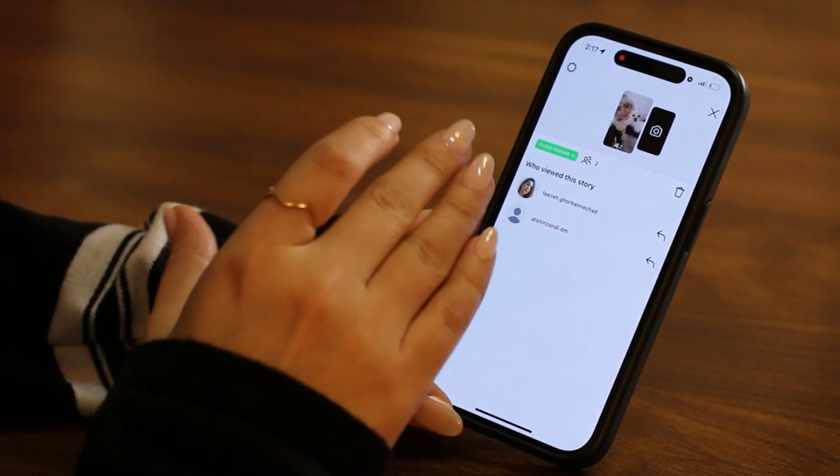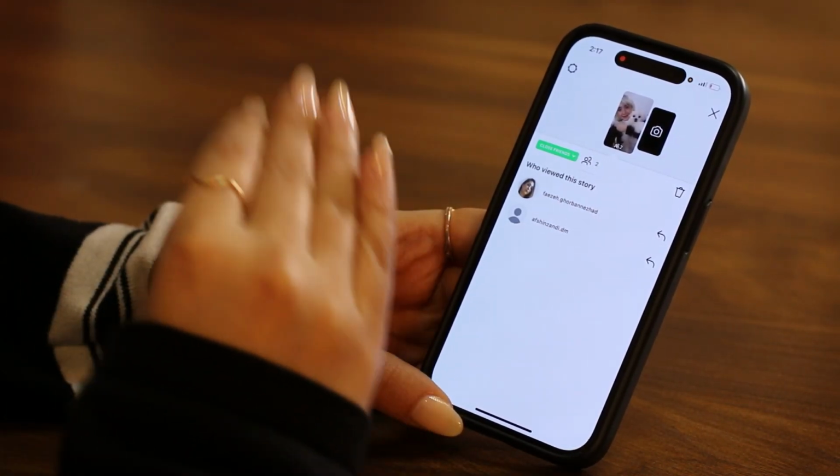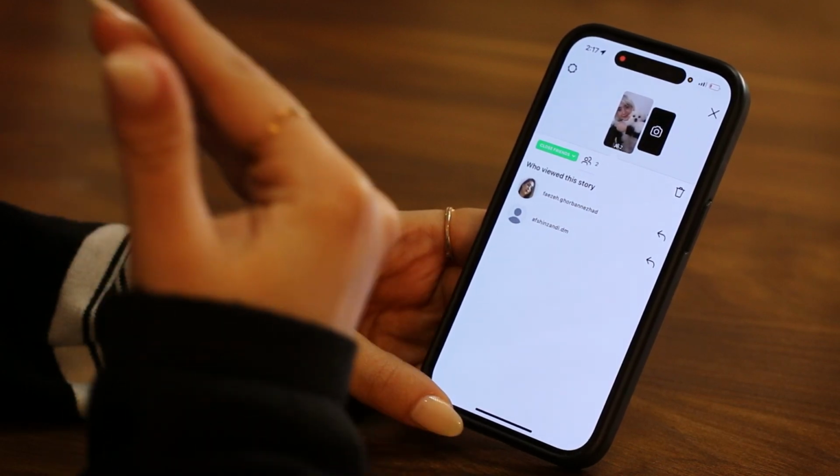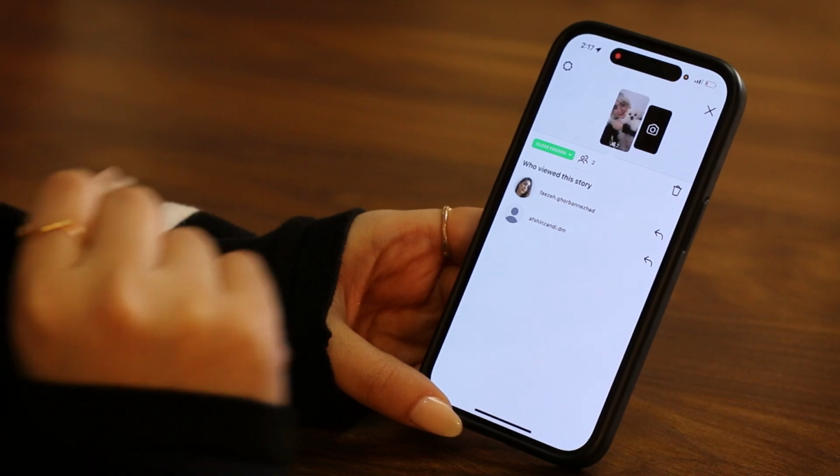But after your story disappears, if you highlight it, you will be able to see who has liked it or has had interactions with it, but not all the people who have viewed it.